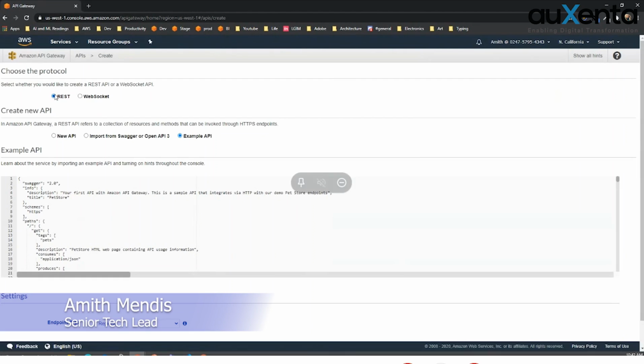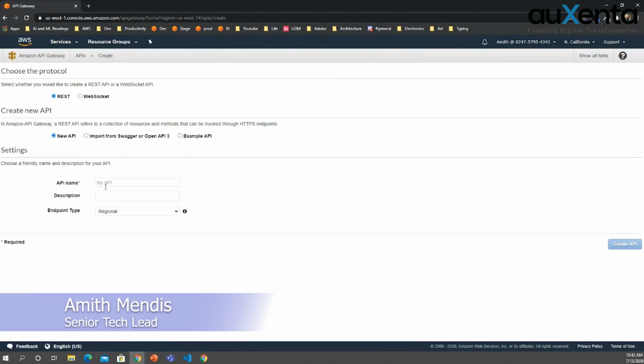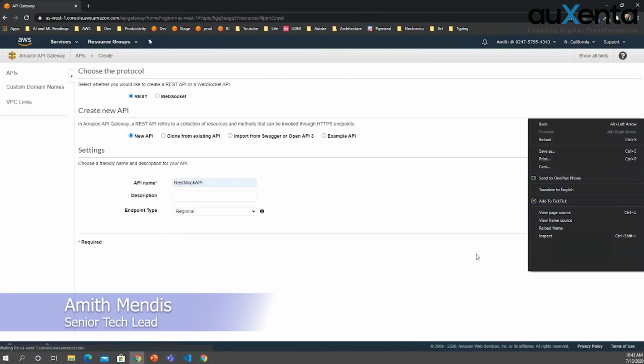it will ask again whether you want to create a REST API or WebSocket. I will select REST and new API. For the API name, I will put REST NOC API, because now I am not going to directly connect this API Gateway to Lambda. First, I'll show you how API Gateway works, and I'll create a mock API to show you how it works within API Gateway. For endpoints, you can select multiple options: regional, edge optimized, and private APIs. I will select regional, and I will create an API.